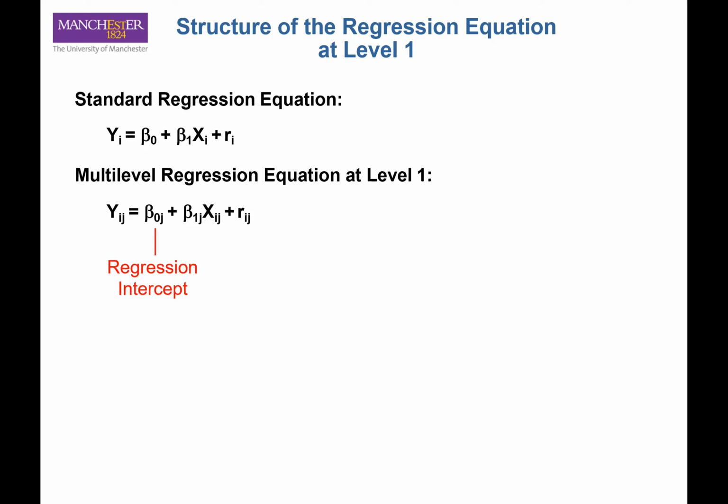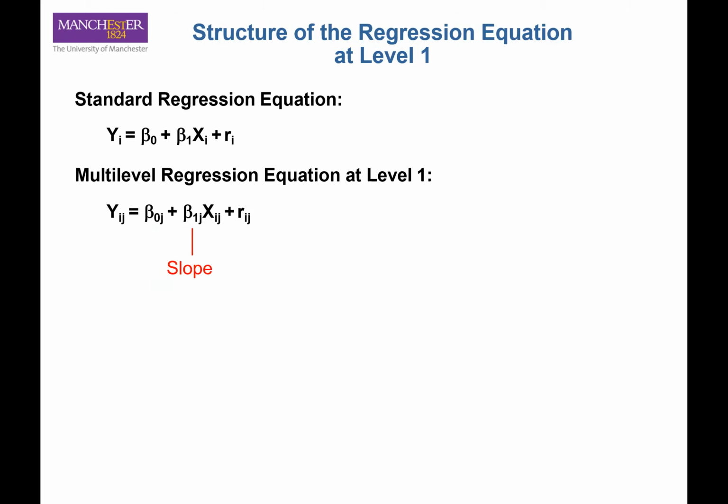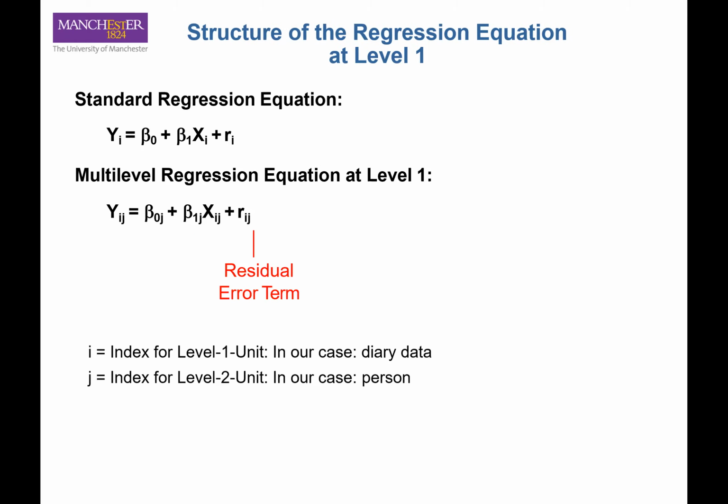And here, beta 0J refers to the regression intercept, representing that different persons will have their own intercept level. Beta 1J, Xij, also refers to the individual slope. And finally, Rij is the residual, the error term.